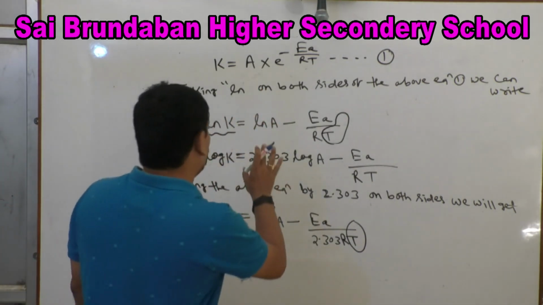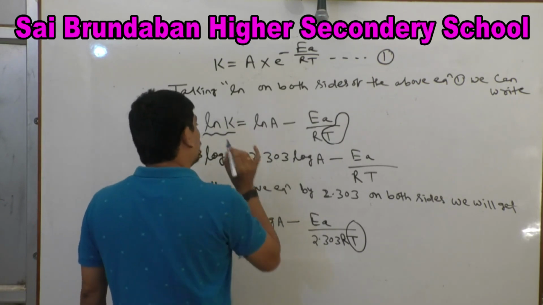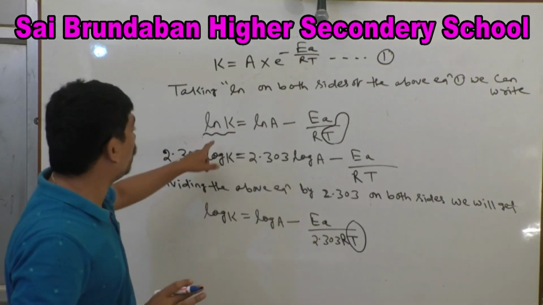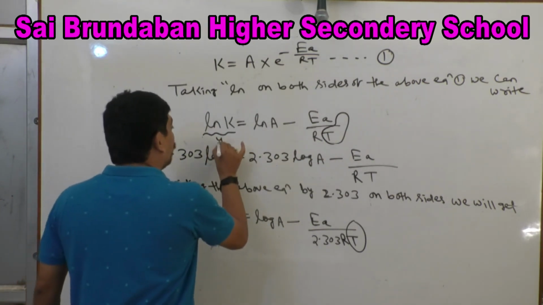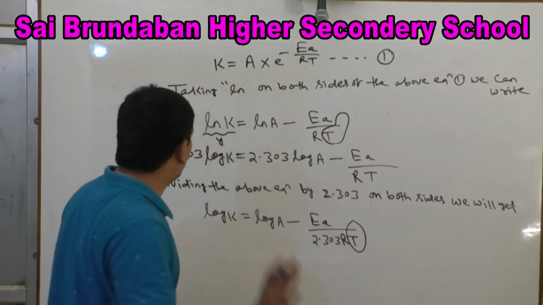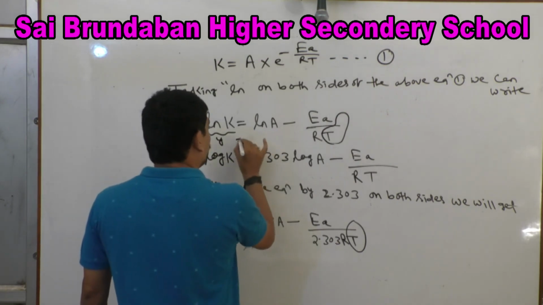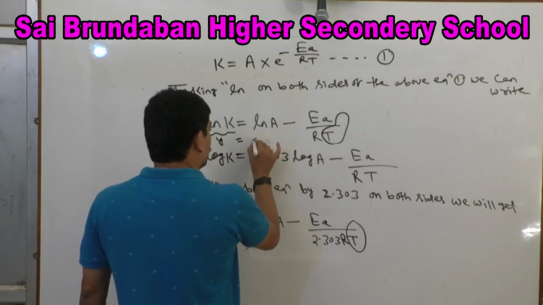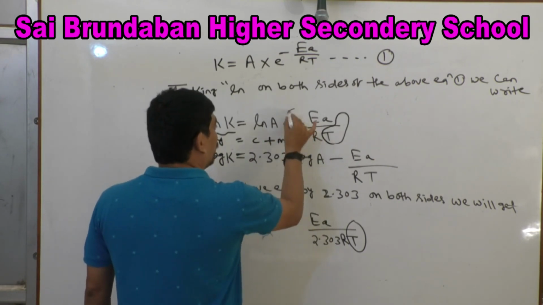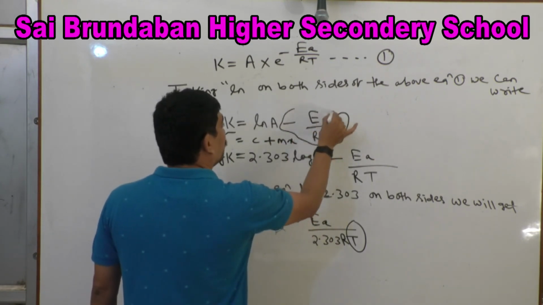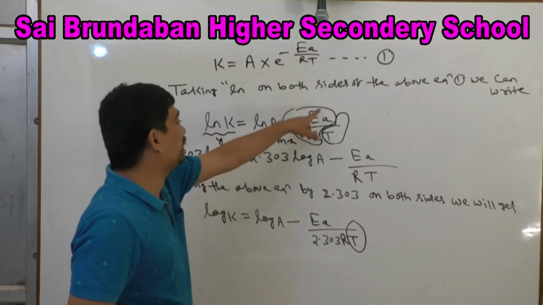How can we get the slope value if we plot the graph between these two things? Take it, you know the slope-intercept formula, y equals mx plus c. Here m is minus Ea by R.